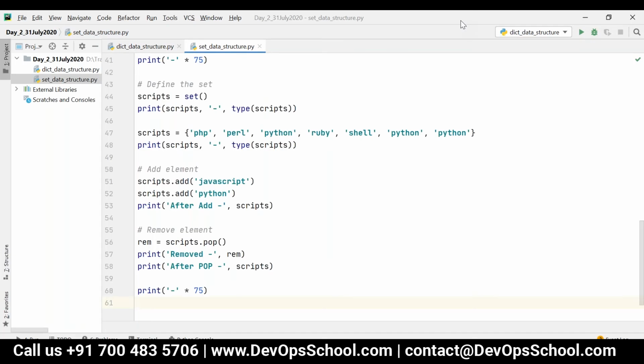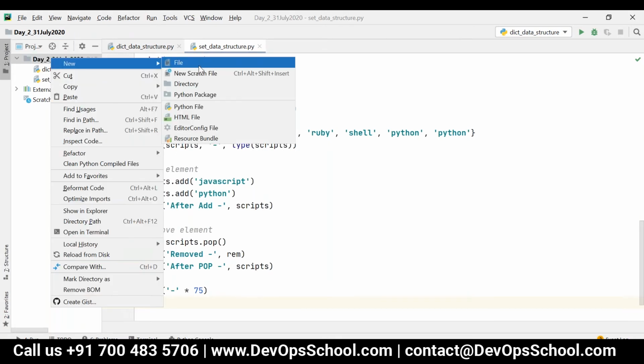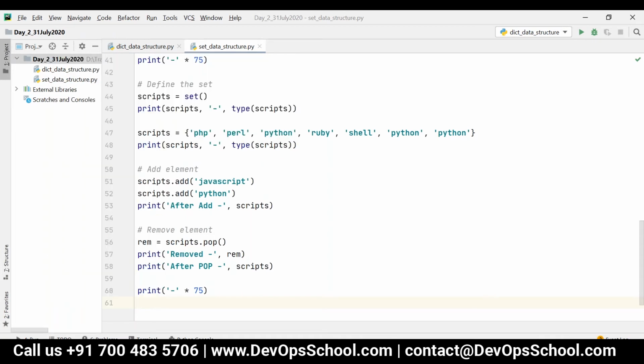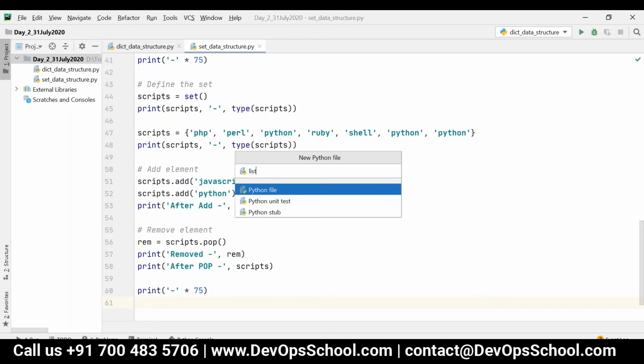Done, right? Okay. So next, we are going to see some compound data structures. The first one is list and tuple, that is, a combination of list and tuples.